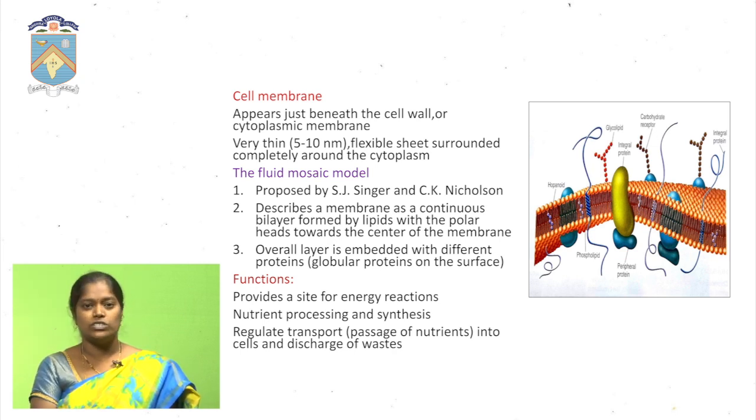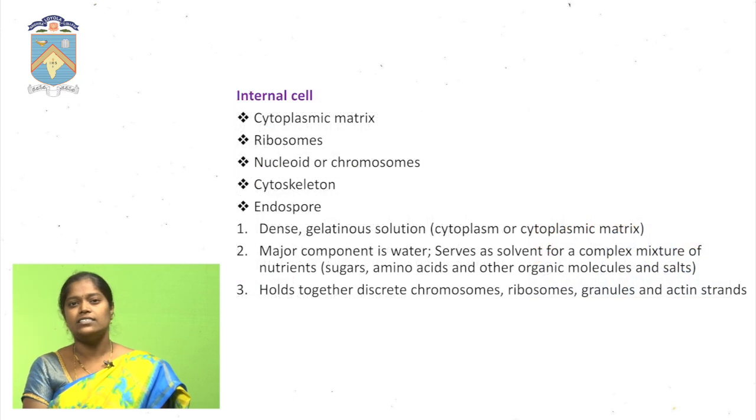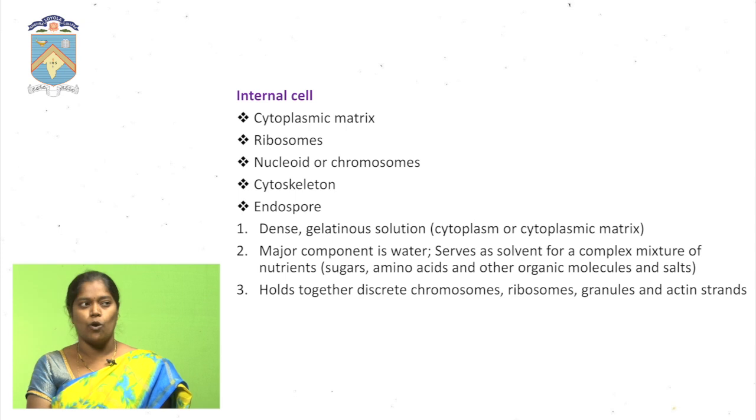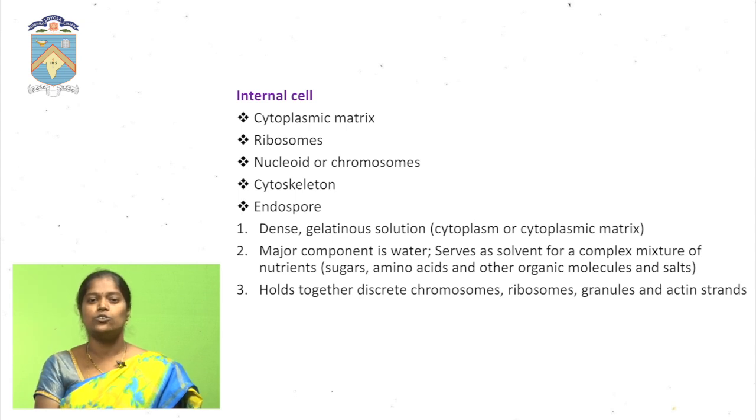This is the fluid mosaic model because the polar heads are present towards the center. Next, coming to internal organs: cytoplasm and ribosomes, nucleoid and chromosomes, and cytoskeleton and endospore. Coming to cytoplasm, a dense gelatinous solution is present, called the cytoplasm, because the prokaryotic cell has no nucleus. So the remaining internal organs, that is the nucleoid, chromosomes, and ribosomes, float in the cytoplasm only.